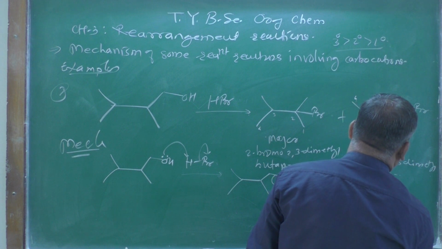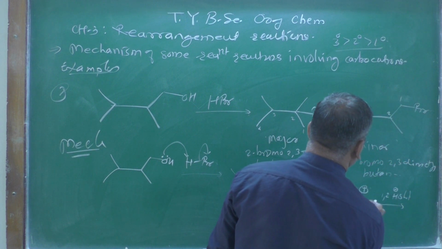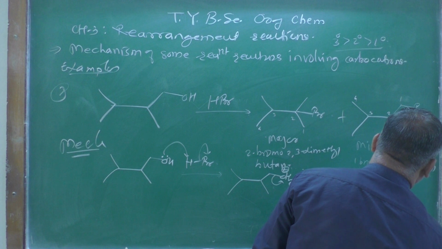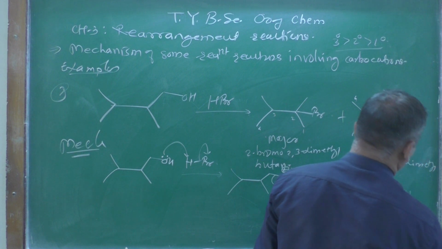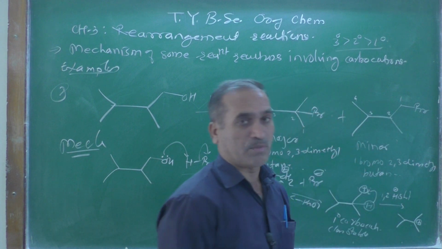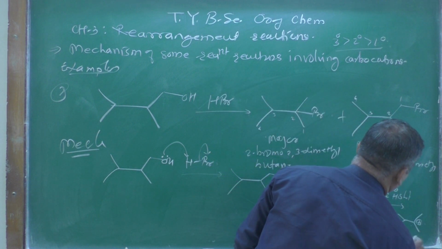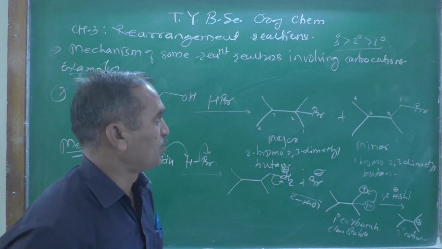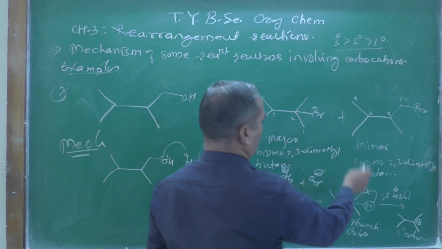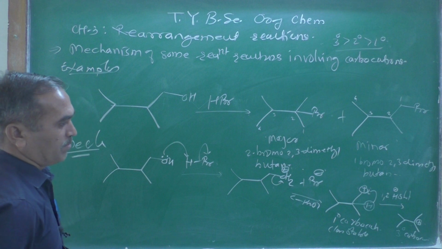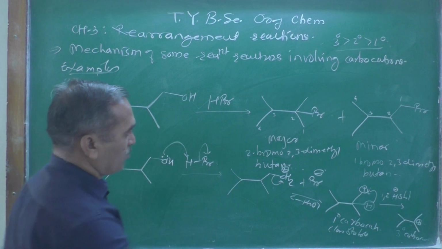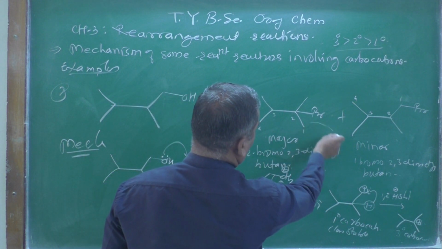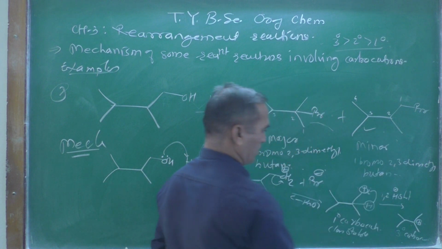A 1,2 hydride shift. This hydrogen shifted from here to here, and what you are going to get is this one over here, with the positive charge there. What type of carbocation is it? It is a tertiary carbocation, right? As we know from the stability order, a tertiary carbocation is more stable than a primary carbocation, and therefore whatever leaving group it gets, this one is the major product and this one is the minor product. Got it?